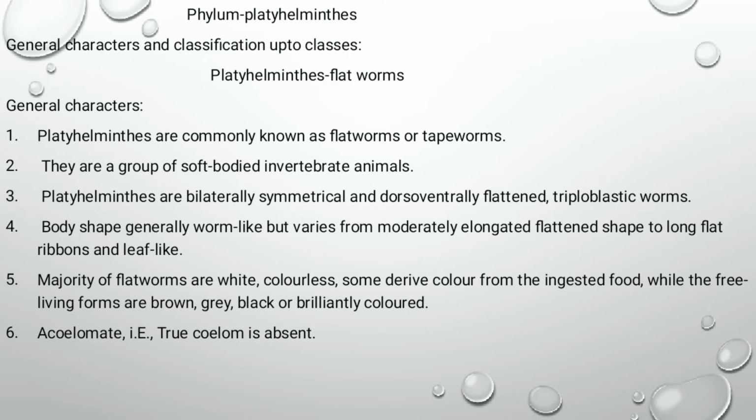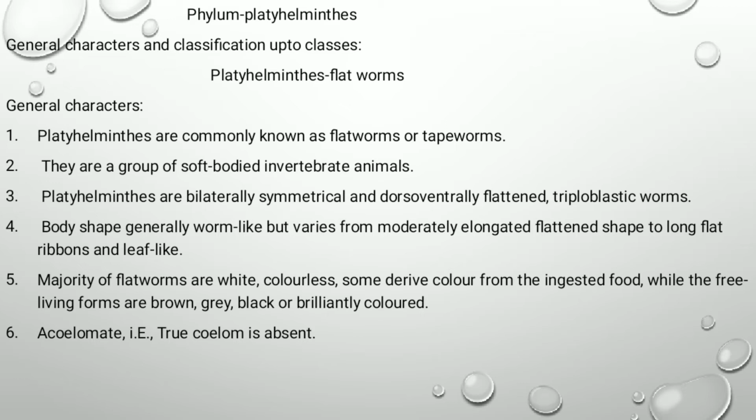So, we study about general characters of Platyhelminthes. Platyhelminthes are commonly known as flatworms or tapeworms. The body is soft and dorso-ventrally flattened. Some are free-living while some are endoparasitic. These animals show bilateral symmetry. Bilateral symmetry means if we cut the animal into two pieces, both pieces are equal to each other.